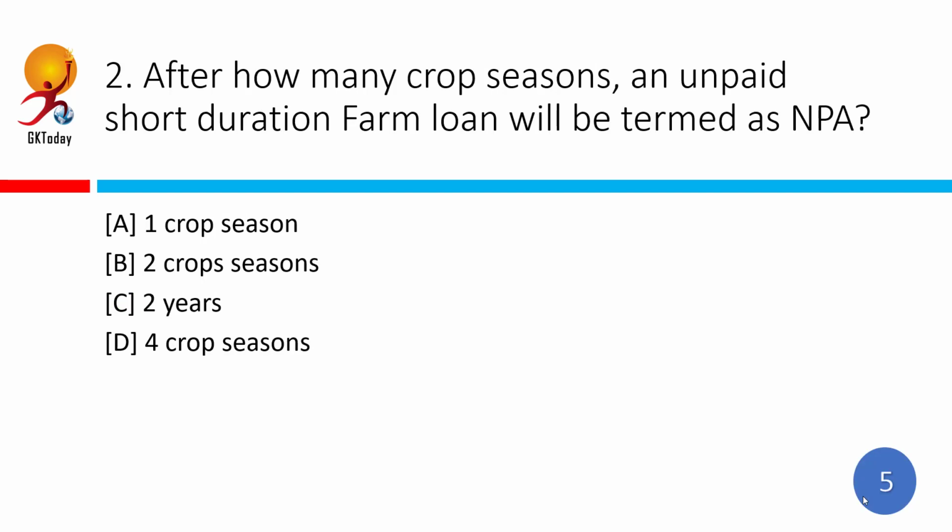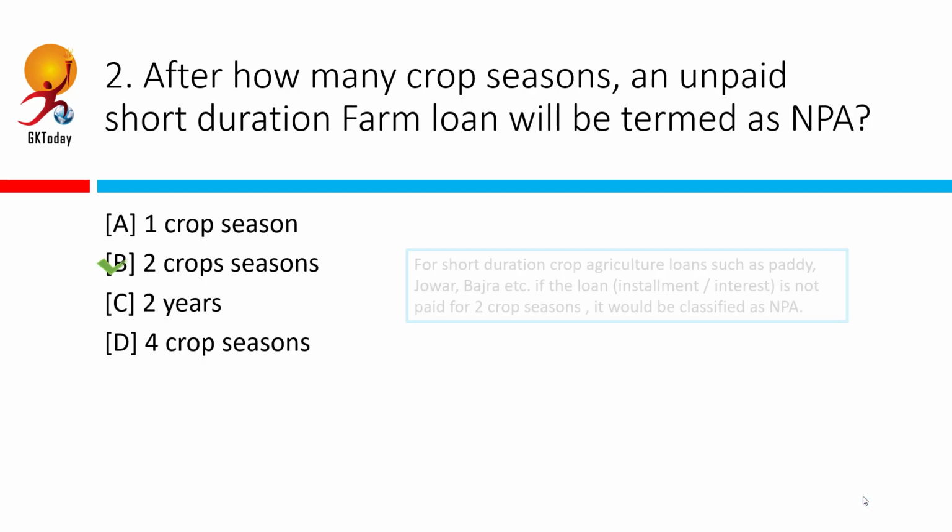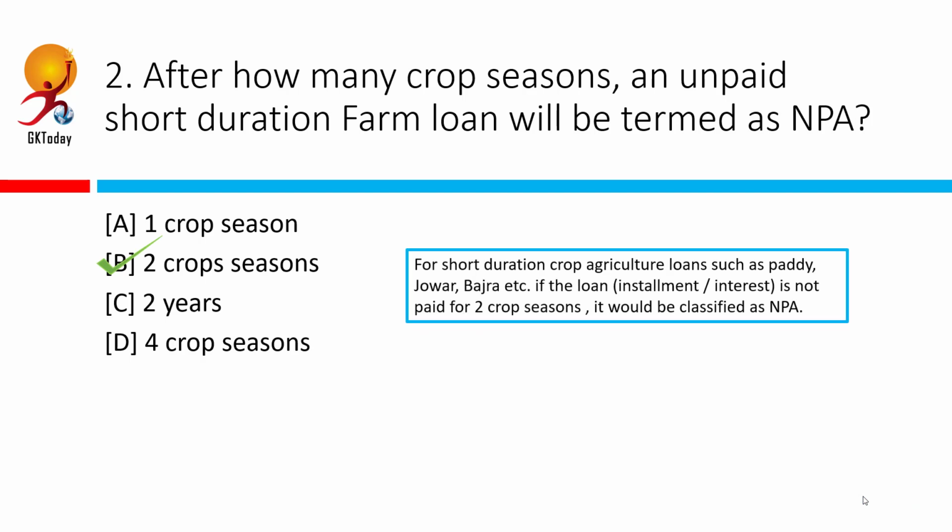After how many crop seasons an unpaid short duration farm loan will be classified as NPA? So as we learned, for a term loan, it is usually 90 days from the end of a particular quarter. However, for farm loans, it is different. Correct answer here is 2 crop seasons. For short duration crop agricultural loans such as paddy, jowar, bajra, etc., if the loan, whether installment or interest, is not paid for 2 crop seasons, it would be termed as a non-performing asset.